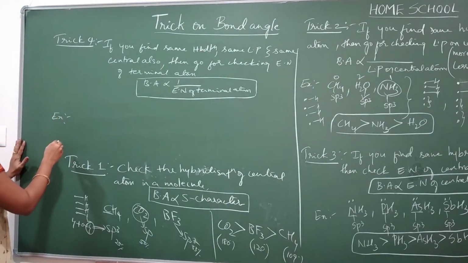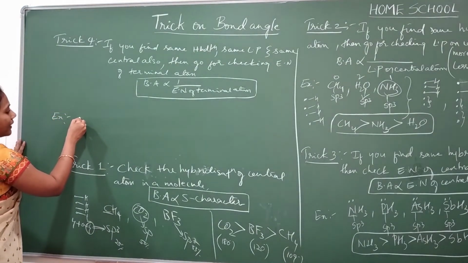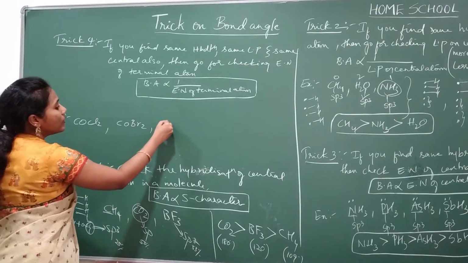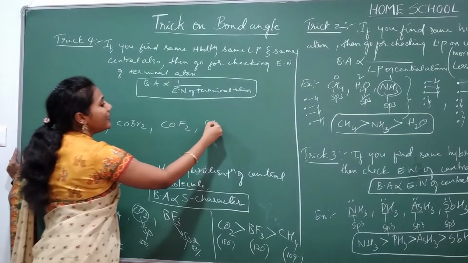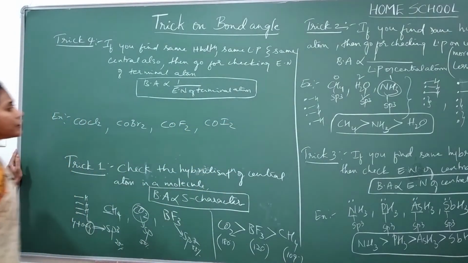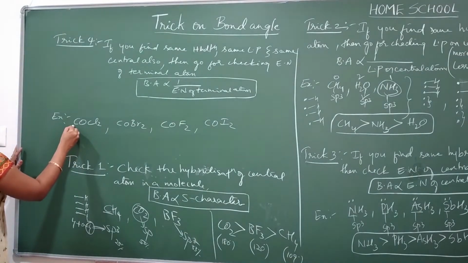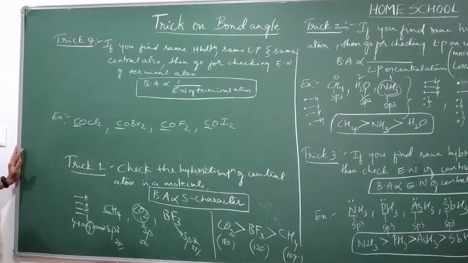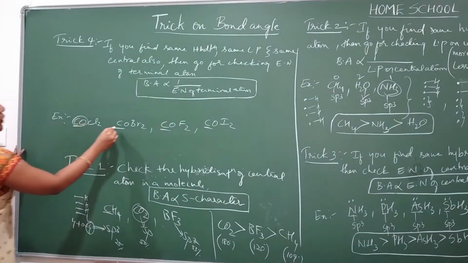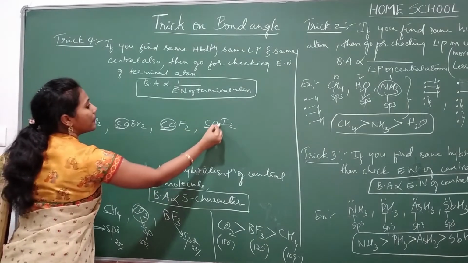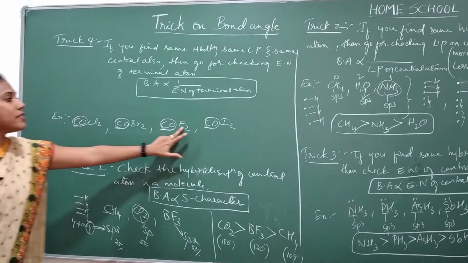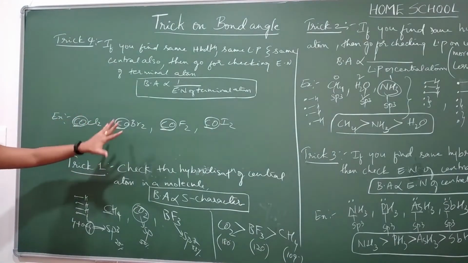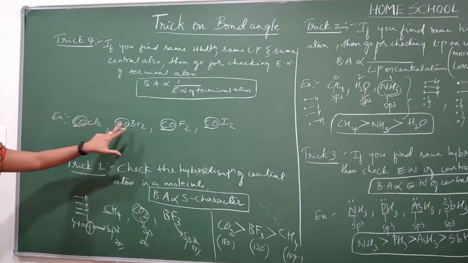Say for example, you have molecules like COCl2, COBr2, COF2 and COI2. Which is the central atom here? Definitely the central atom is carbon. Everywhere this CO is common, only our terminal atom is different. Yes or no?